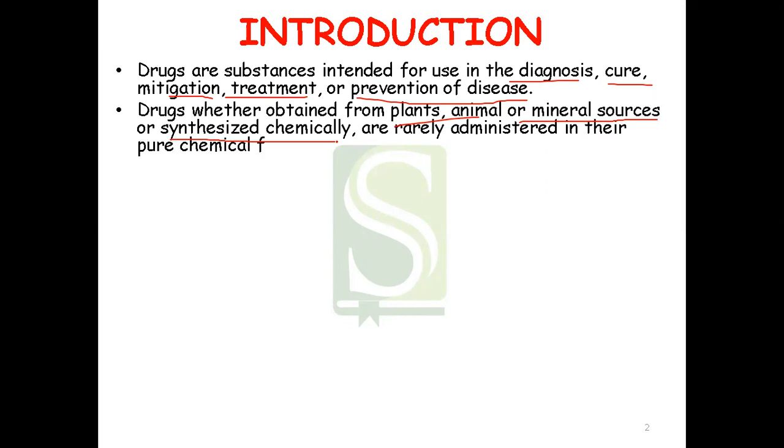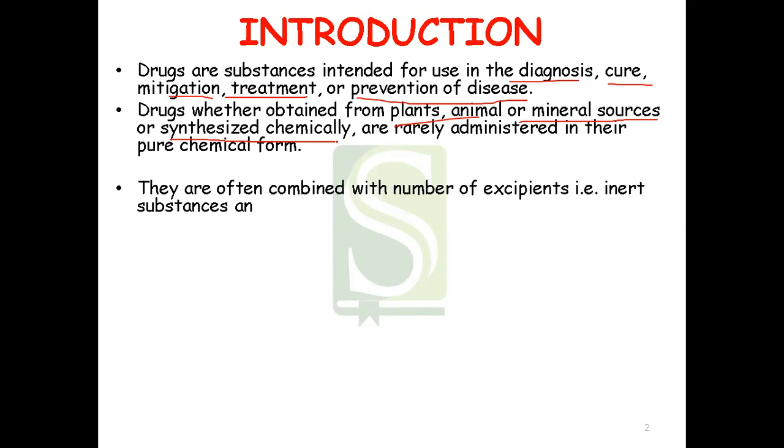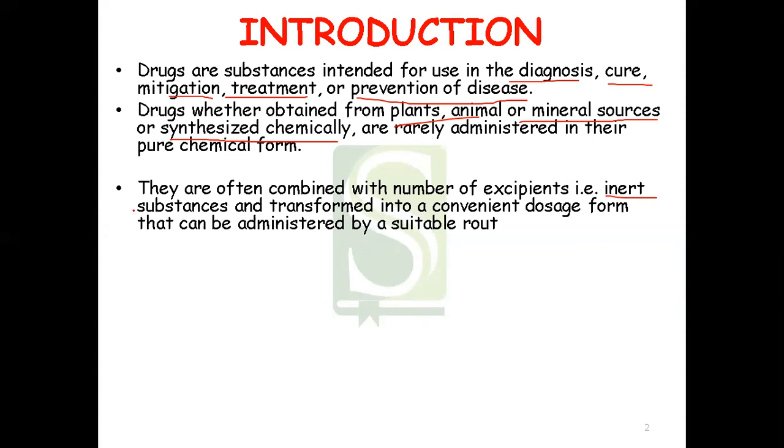But the drug is never administered to a patient in its pure chemical form. First, the drug is blended with a number of excipients so that it is converted into a suitable dosage form. Now, what is an excipient? It is an inert substance which helps the dosage form to release the drug in its appropriate amount and to its site of action, and also helps to form a convenient dosage form which can be administered by a suitable route.